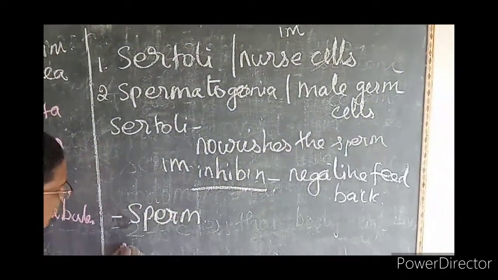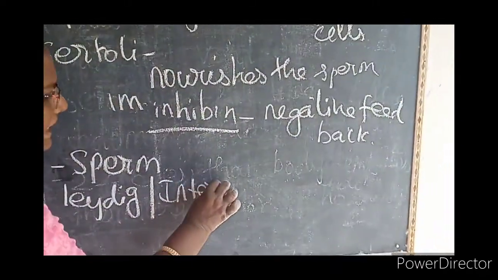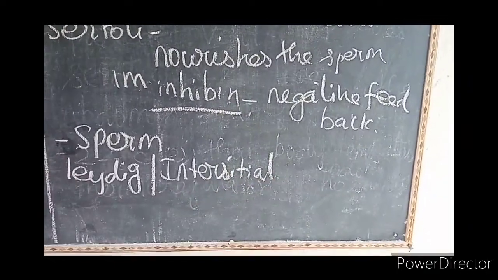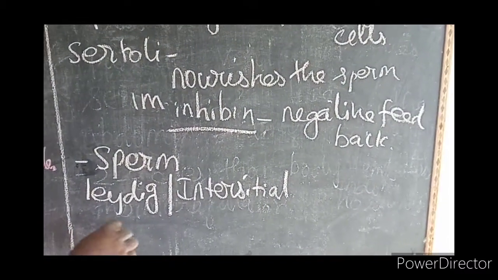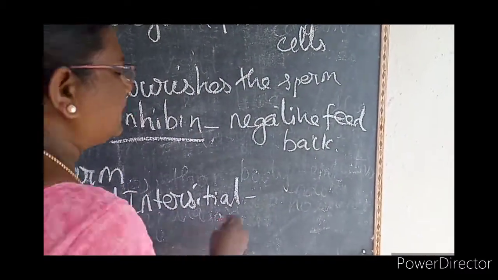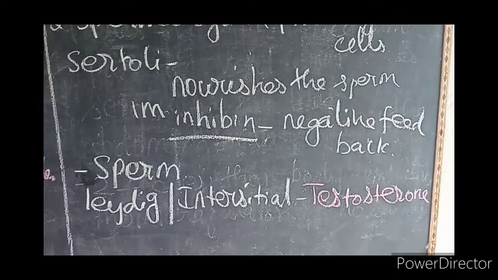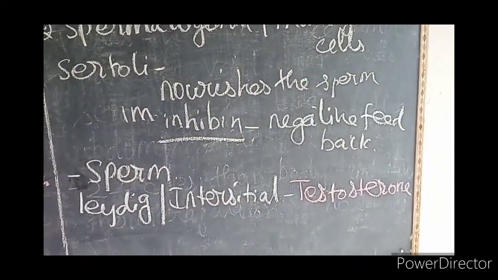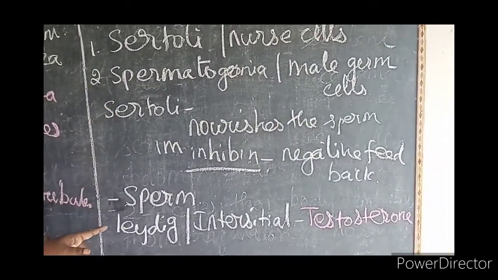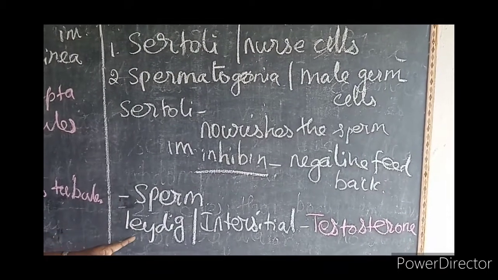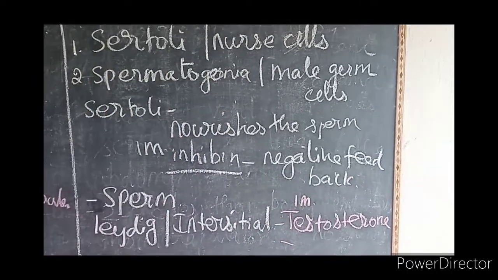Then the third one is the Leydig cells, or the interstitial cells. Say the term, Leydig or interstitial cells. These Leydig cells, which are embedded in the seminiferous tubules, secrete a male sex hormone called testosterone. Can you understand? So the seminiferous tubules consist of two types of cells. What are they? Sertoli cells and spermatogonia cells. Then the Leydig cells, or interstitial cells, secrete a hormone called testosterone. It's a one mark question, male sex hormone.